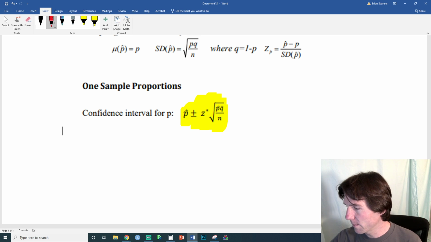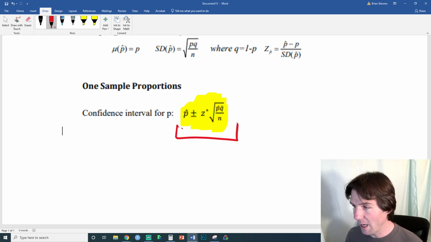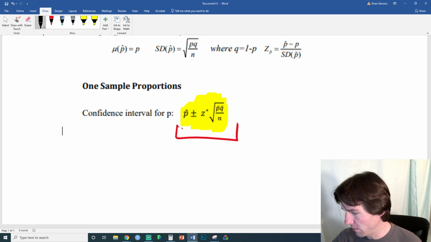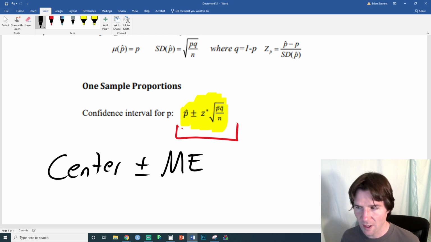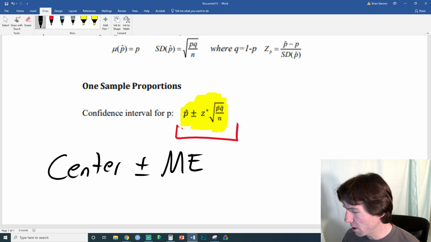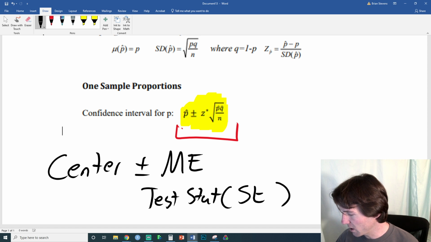So right here, what do we have? This is very important for the remainder of the class because every confidence interval has a center and then has plus or minus a margin of error. Now, the margin of error has two parts in our class. We always use symmetric intervals. So the margin of error is going to be some sort of test statistic, so we'll write test stat here, and then it's going to be times some sort of standardizing factor. So we usually multiply it by a standard error.